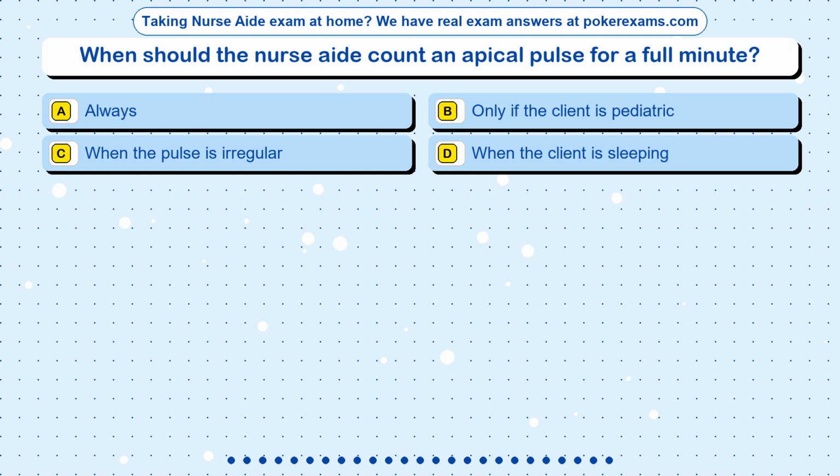Question 19. When should the nurse aide count an apical pulse for a full minute? Option A. Always. Option B. Only if the client is pediatric. Option C. When the pulse is irregular. Option D. When the client is sleeping.